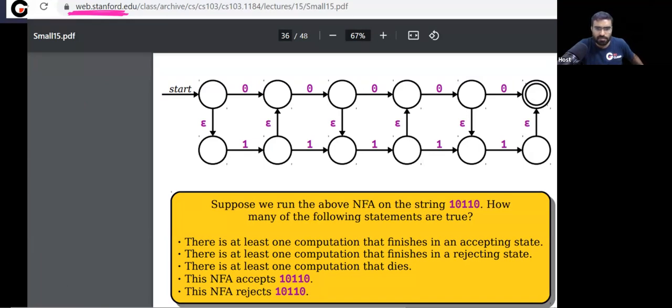What is this question saying? This machine is given to you. Is this NFA or DFA? This automaton that is given to you, yes, this is an NFA. The question is saying, suppose we run this NFA on the string 10110.